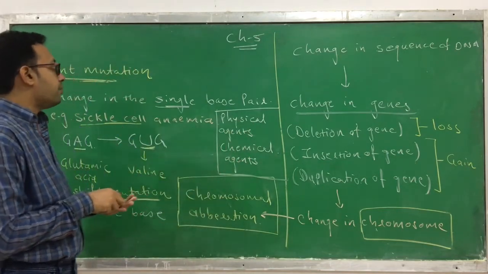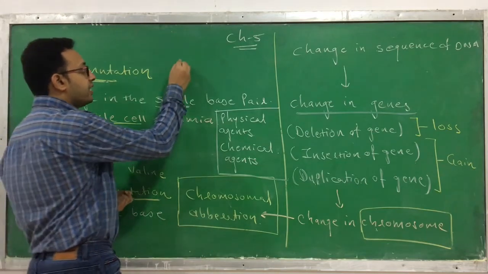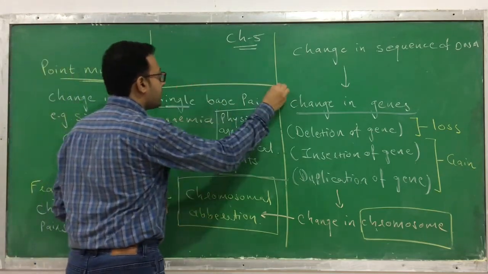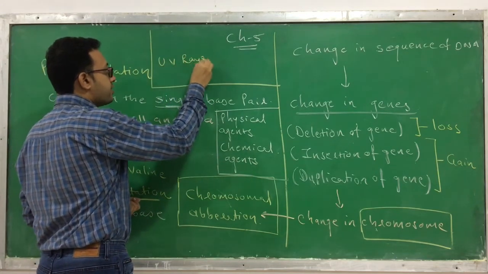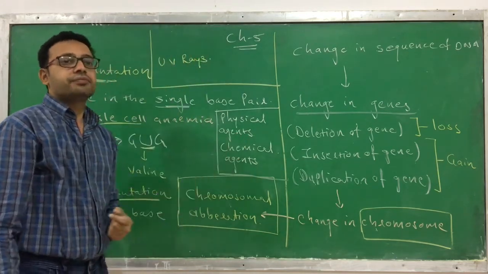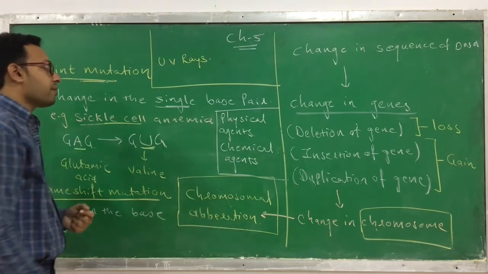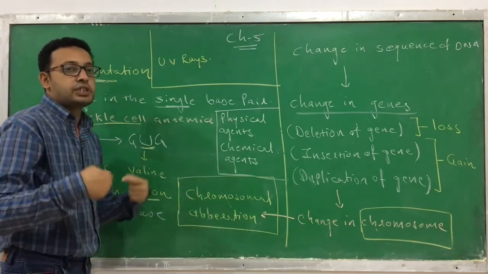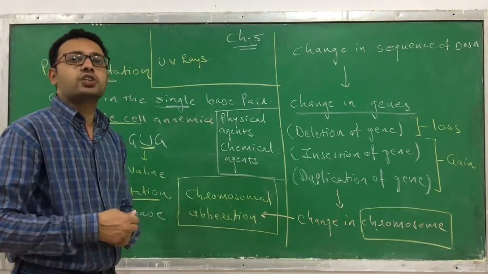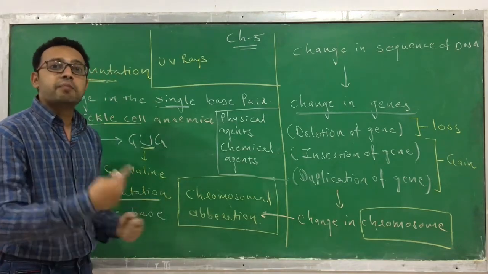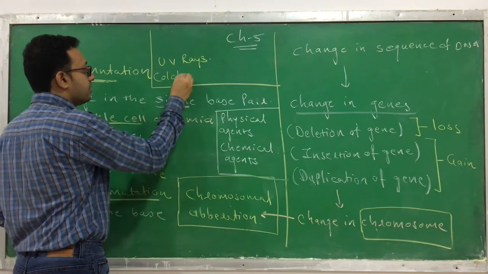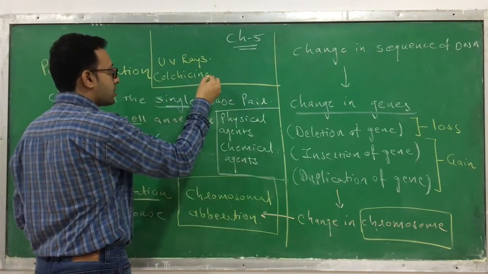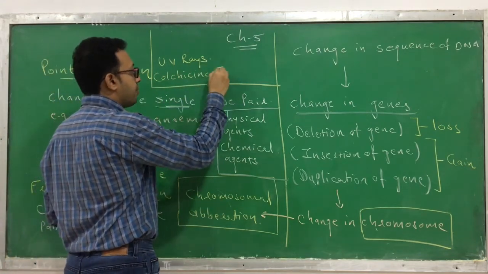I will give you an example of a physical agent. The example of a physical agent is UV rays, UV radiation, which can cause a mutation. Second, I will give you examples of chemicals. There are a few chemicals that can also cause a mutation and may even cause cancers. So which are they? They are colchicine. You have to remember this. Next is formaldehyde.